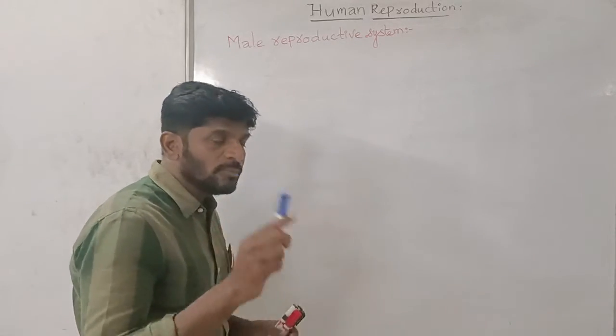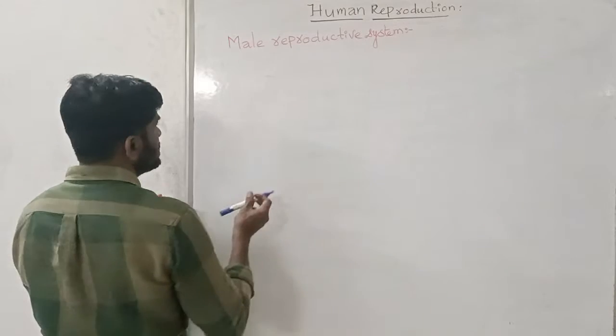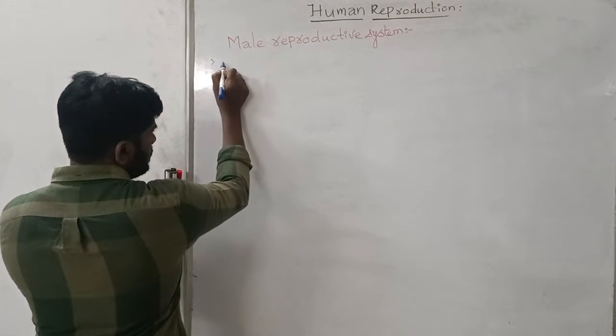The structures of the male reproductive system of human beings contain: